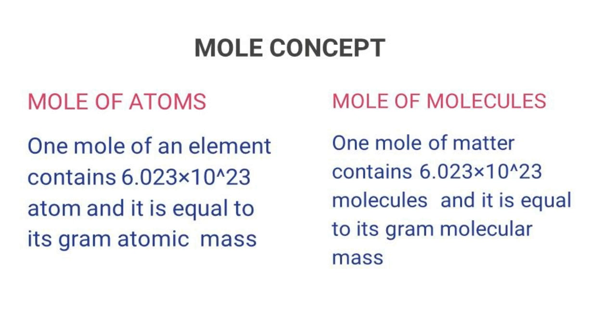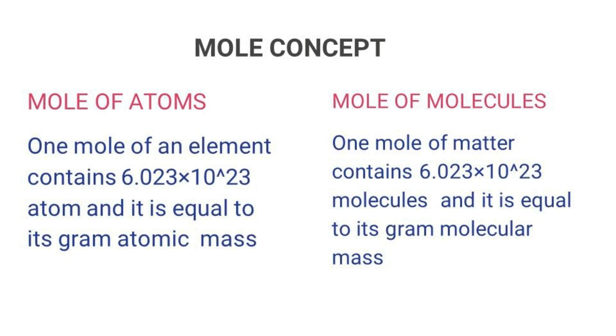1 mole of an element contains 6.023 × 10^23 atoms and it is equal to its gram atomic mass. Example: 1 mole of oxygen contains 6.023 × 10^23 atoms of oxygen and its gram atomic mass is 16 grams. Mole of molecules.